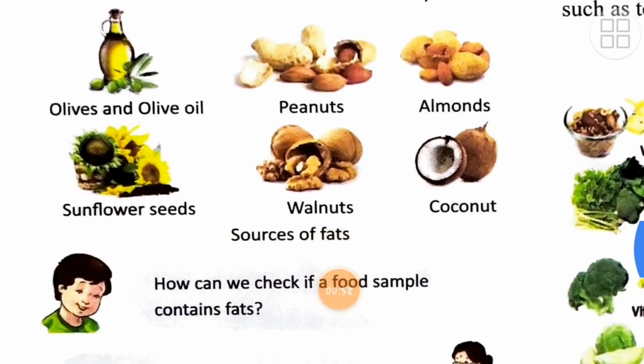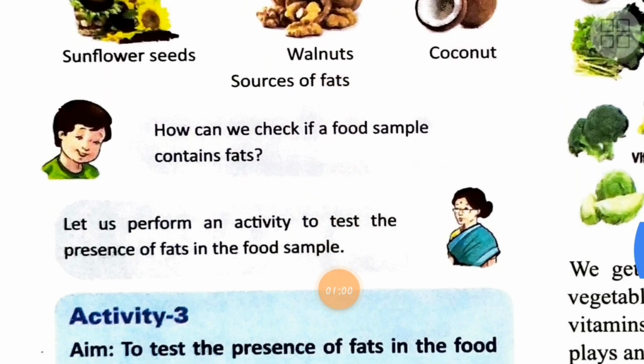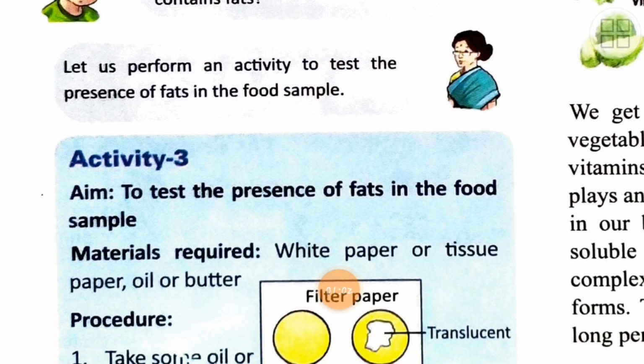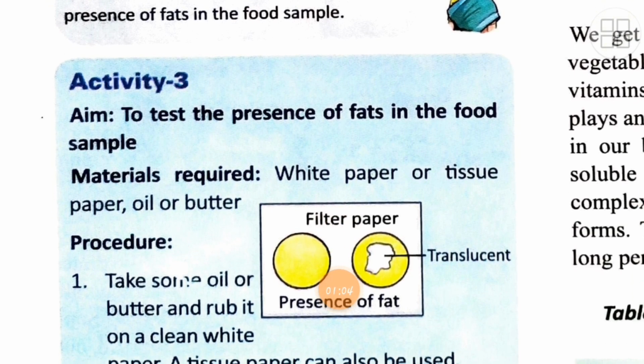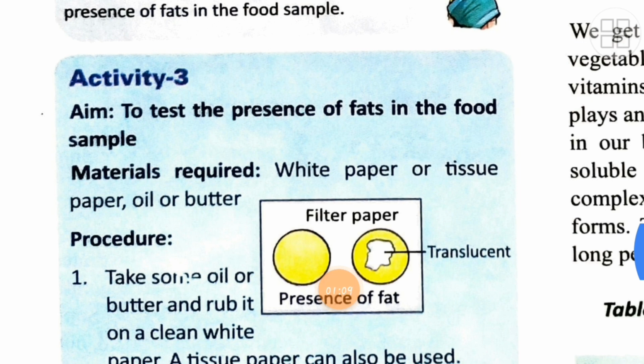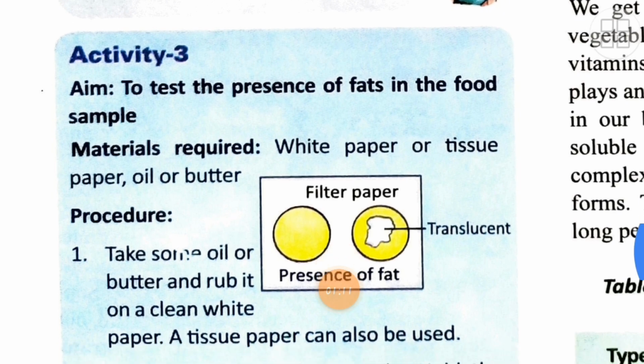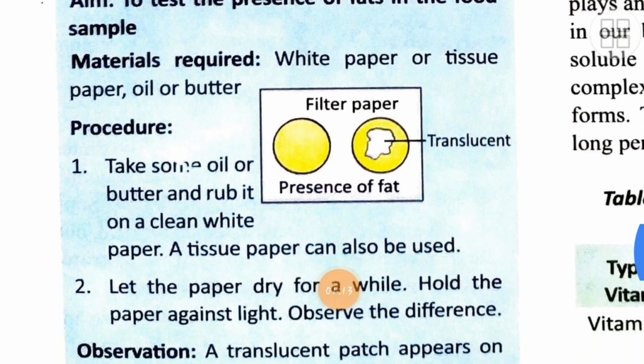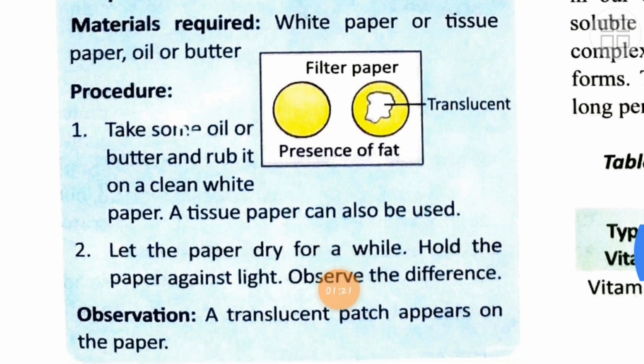Now let's conduct an activity to show the presence of fat in the food item. Now material required are what? White paper, tissue paper, oil and butter. You can take either oil or butter. Now what is the procedure? Take some oil or butter and rub it on a clean white paper. You can also take a tissue paper here. Second point, let the paper dry for a while and hold the paper against the light to see the difference.